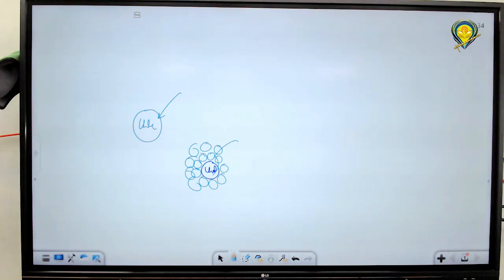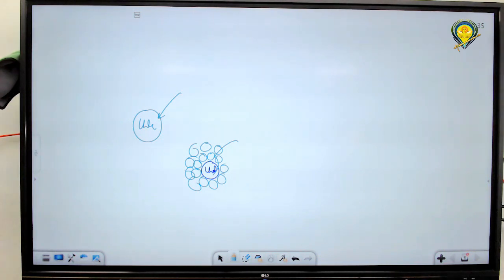Grana is the site of the photosynthetic light reactions. Grana are connected by a membrane called the intergranal thylakoid, also called the fret membrane or stroma lamellae. The parts of the grana that are exposed to the stroma are called the non-appressed region, where PS1 is located, and the thylakoids that are not exposed to the stroma are called the appressed region, the site of PS2.